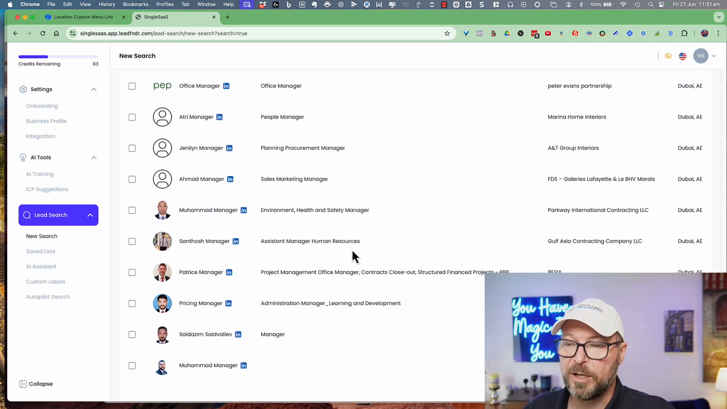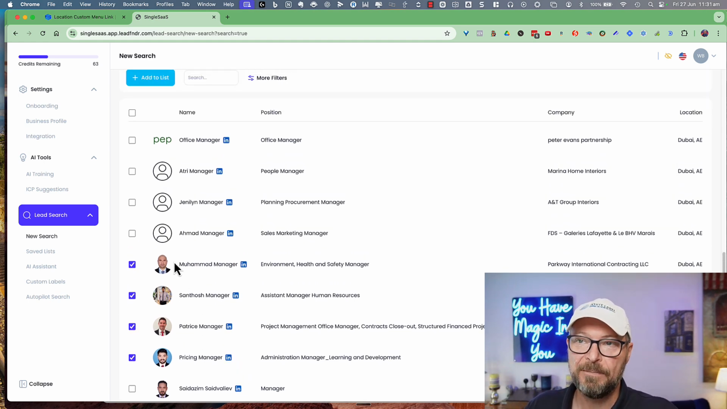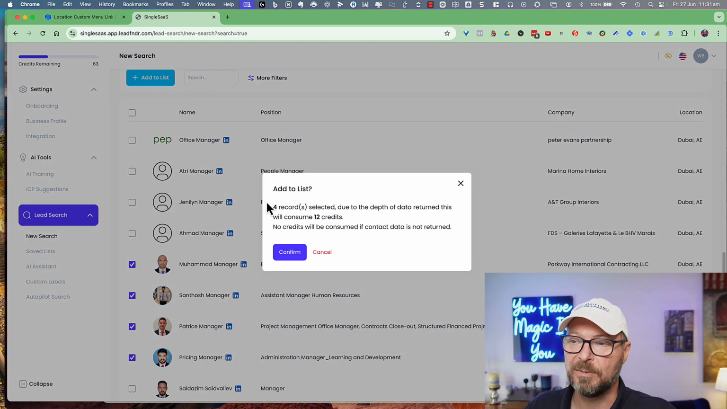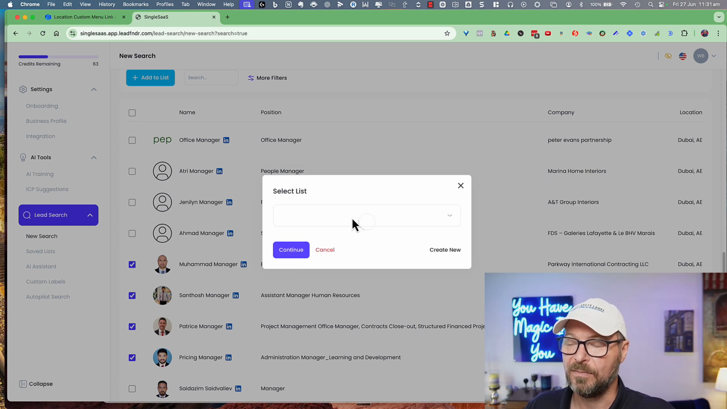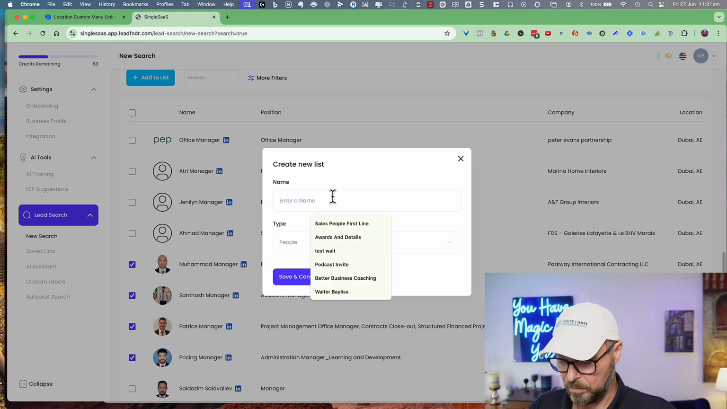And once more, we can see exactly who we are targeting with the software. From here, we can make our choice and we can choose who we want to get more information, more detail, more data. And so we'll add these to a list simply like this. And again, I'll create a new list right now called Managers in Dubai.